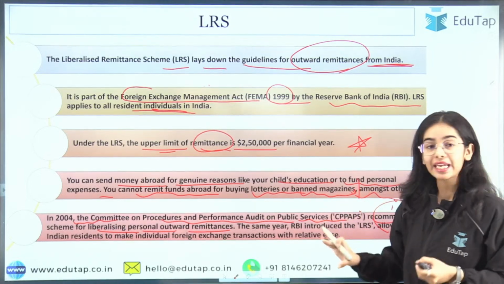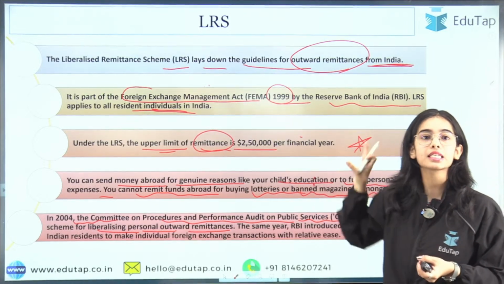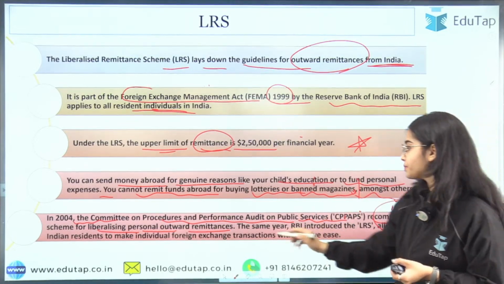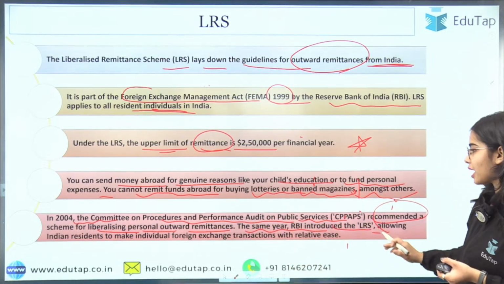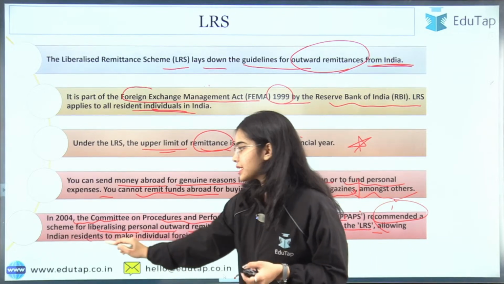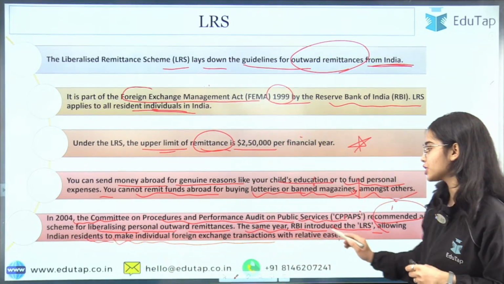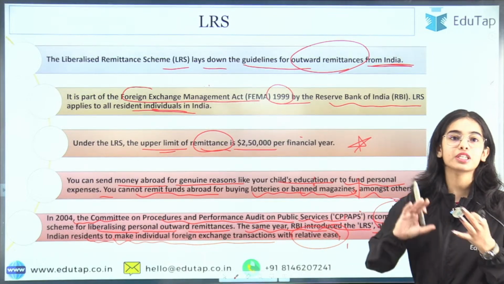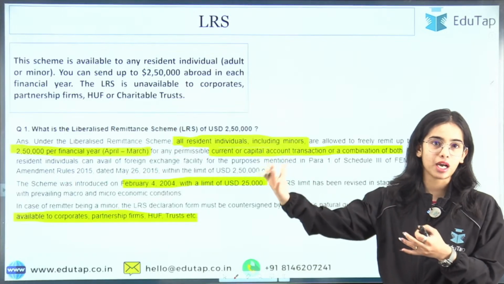So to make it easier, and to also have an upper limit on remittances, this scheme was introduced. The same year, the RBI introduced the LRS, allowing resident individuals to make foreign exchange transactions with comparative ease, up to a limit.